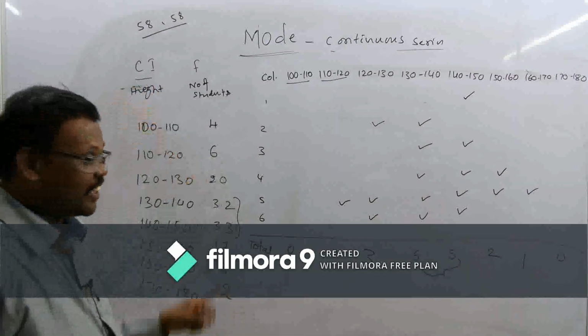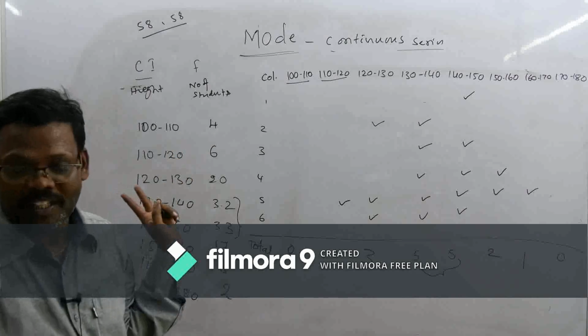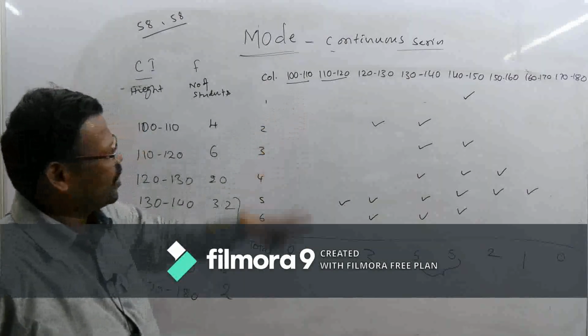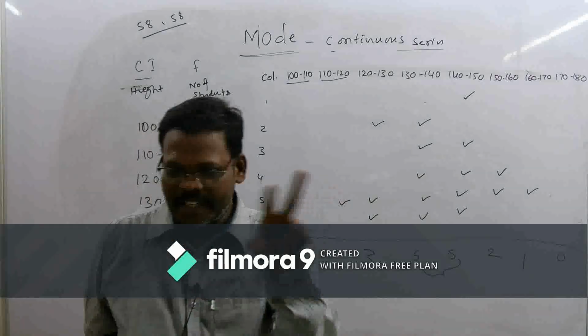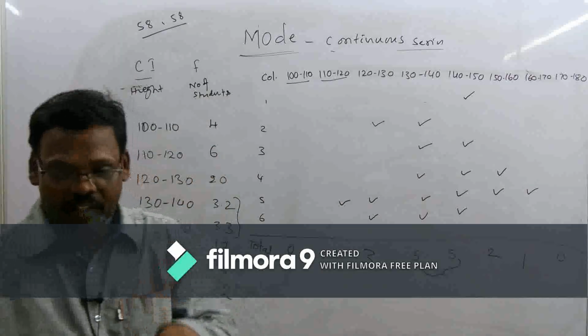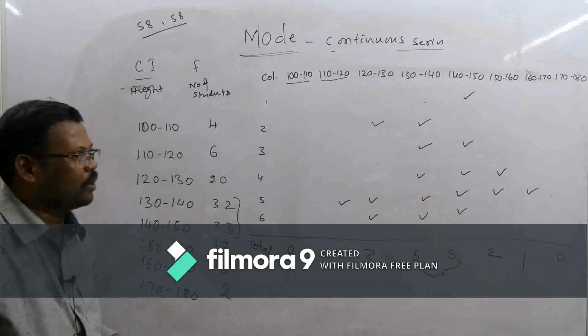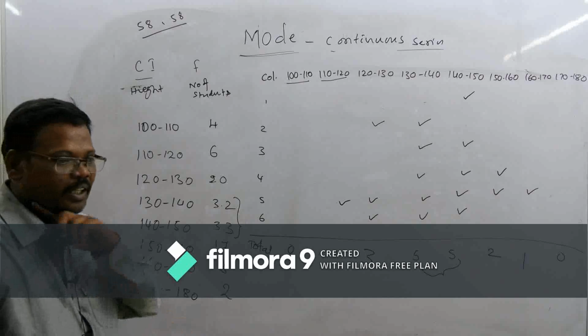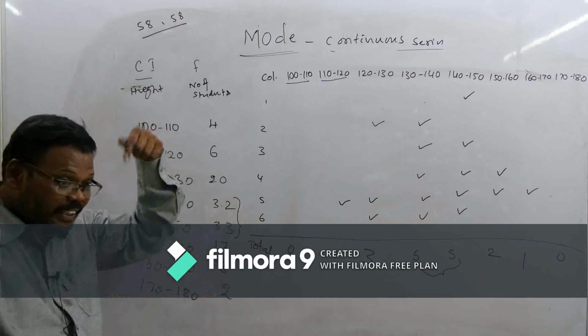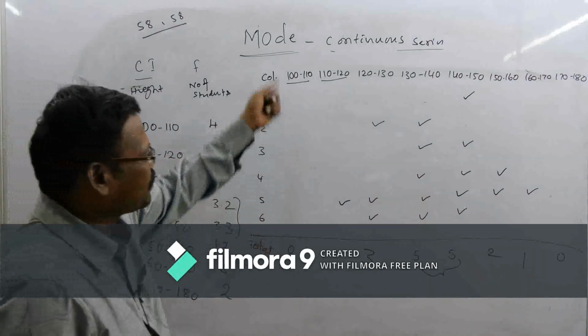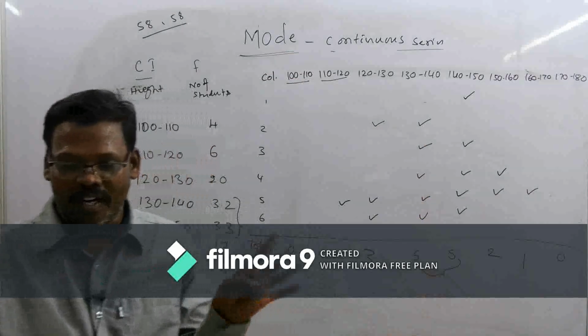Yes, exactly. That's why I gave this example. Related to group data in the continuous series was already explained yesterday, but why am I again exercising one more example regarding mode in the continuous series? If we got two equal values after the group data also, what do we have to do?